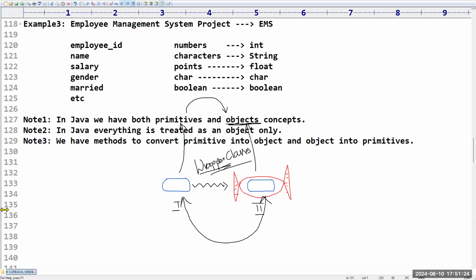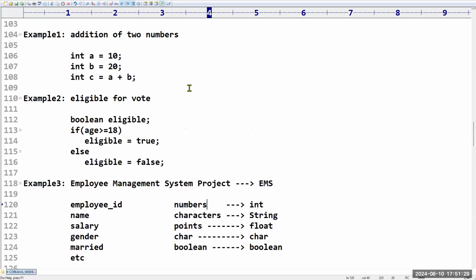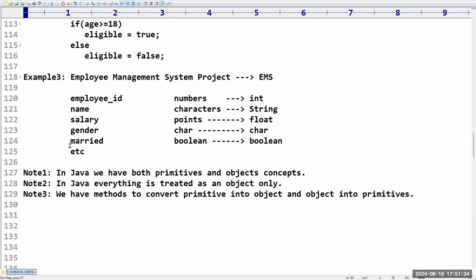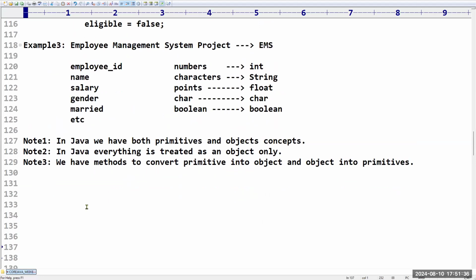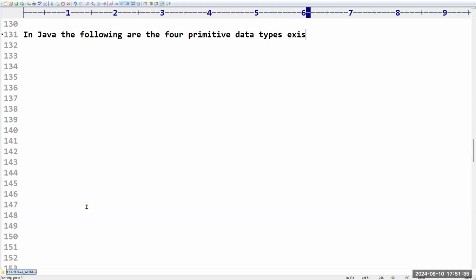Whatever information I provided till now is a completely introduction. Introduction to data types. Now I'm going to start the data types. How many data types are there in Java? In Java, there are 4 primitive data types existed. What are those 4 primitives?